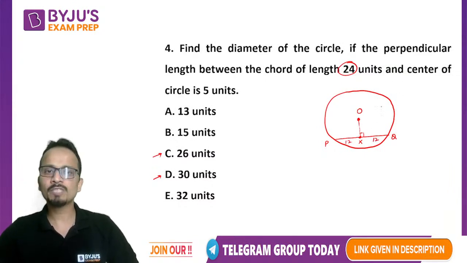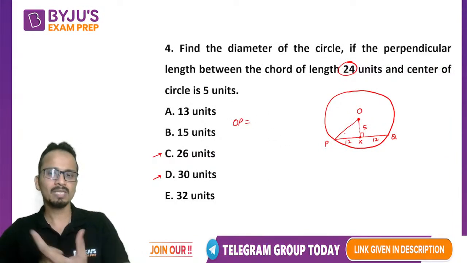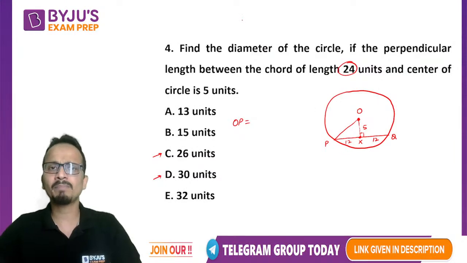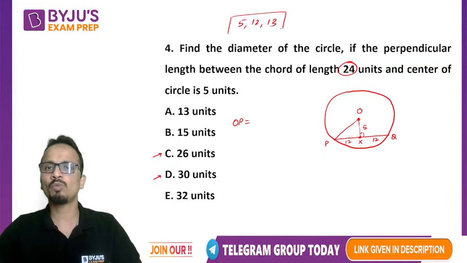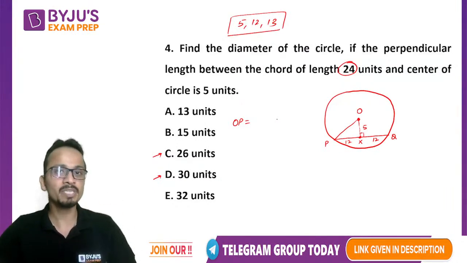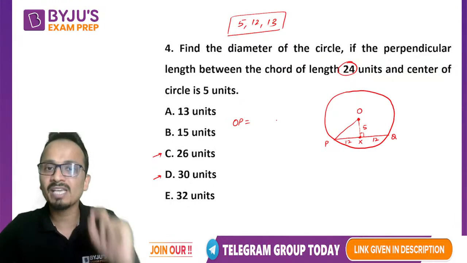Also, the length of this perpendicular is given as 5. So I can say that the length of OP will be equal to the hypotenuse of this triangle. So 5 and 12 are the two sides. If I look at the Pythagorean triplets, I have 5, 12, 13 as one of the Pythagorean triplets. Okay. Now remembering some basic Pythagorean triplets will prove to be very helpful, very time saving for all of you.